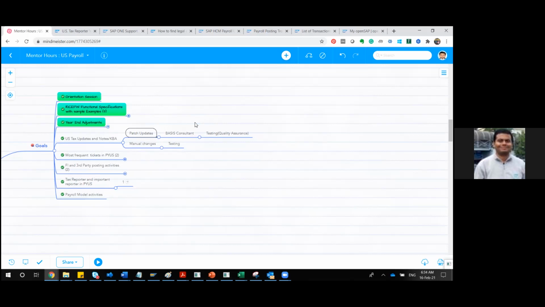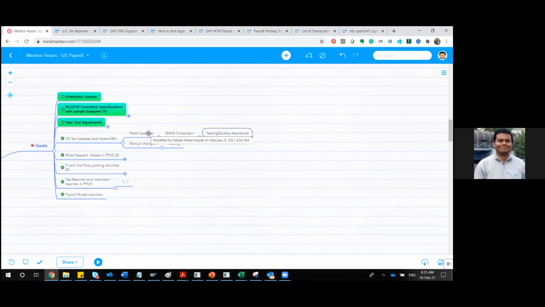Generally, you need a basis consultant's help definitely, and after basis upgrades that, you have to test in your test environment, quality environment. That is a typical pathway whenever any kind of tax updates come, and itself it's a project. As I was saying, year-end adjustment, tax updates. It's not only for US but also for India, which I am currently going through. The year-end activities are really critical, and many notes will be released by SAP.